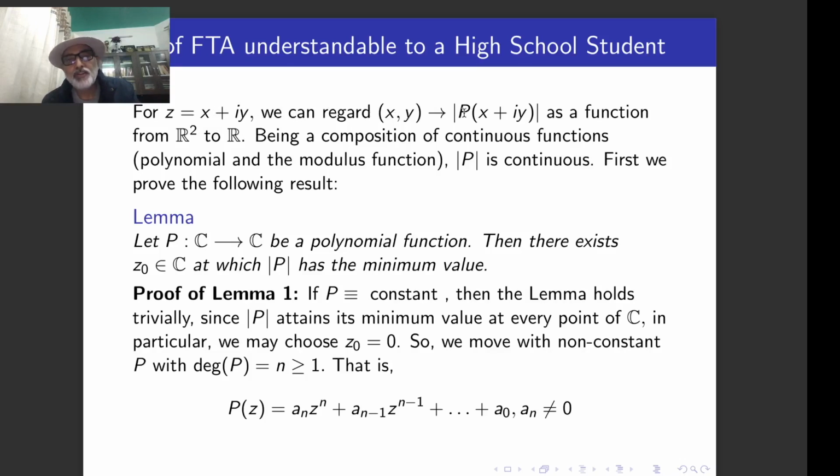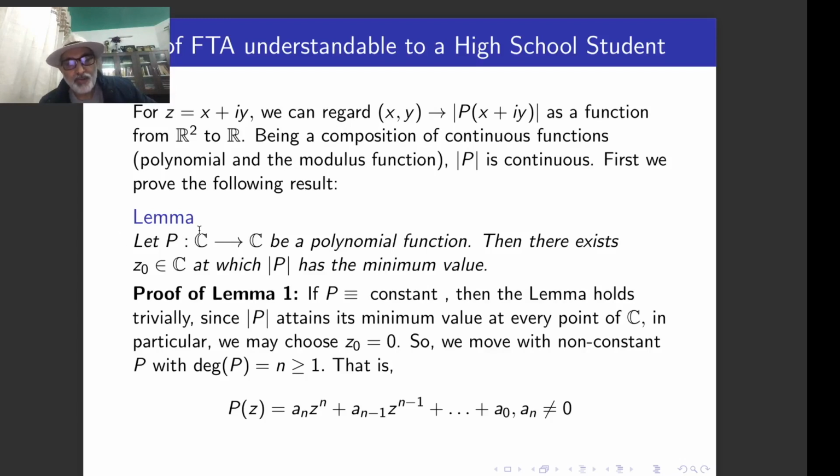And if we take this function (x,y) going to |p(x+iy)|, where p is a polynomial of degree n greater than or equal to 1, then you know that p is a continuous function, the modulus is also a continuous function, so this whole thing is a continuous function. That means this composition, being a composition of two continuous functions, is continuous. And by using this fact, or you can say a very straightforward observation, we can prove the following result.